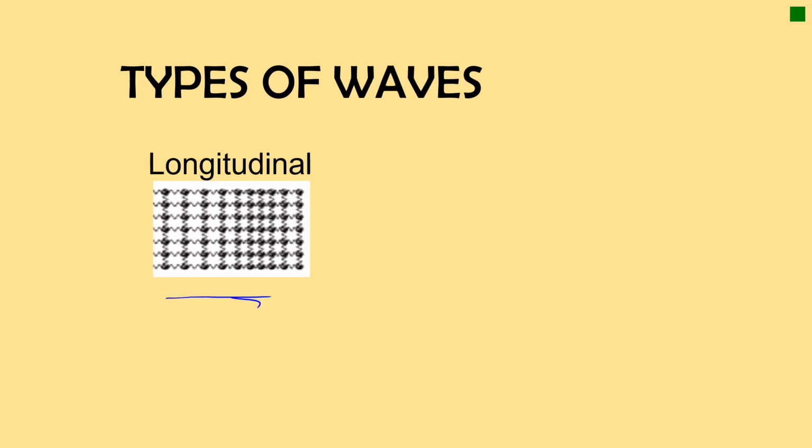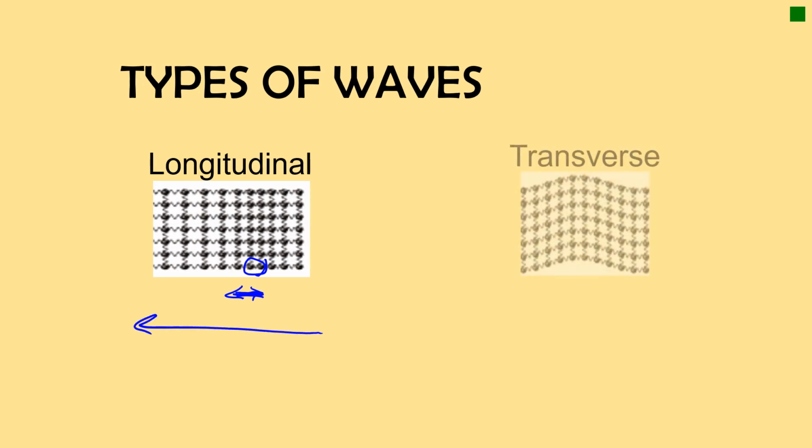That is longitudinal. It's like a scrunch up, scrunch back. But if I focus on that little particle, it is only moving back and forth this much. It just moves a tiny bit back and forth, but the wave itself moves all the way from that way to that way.